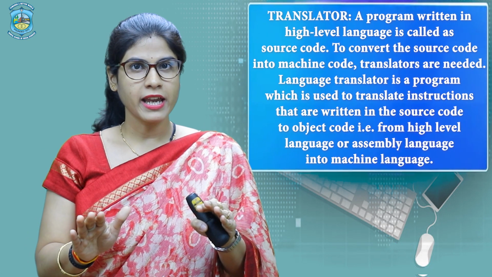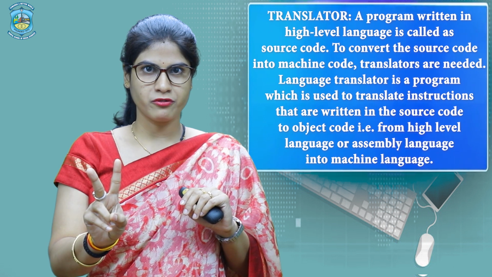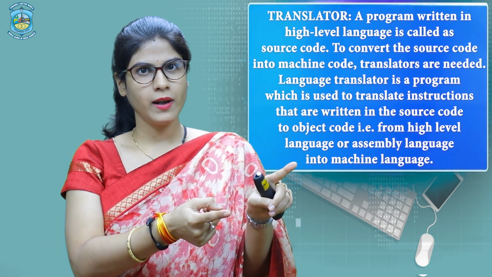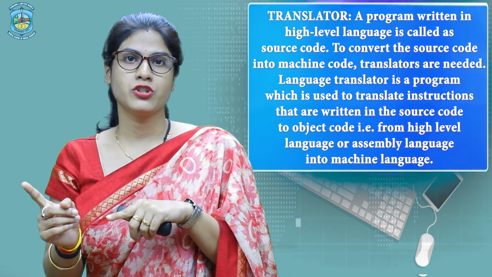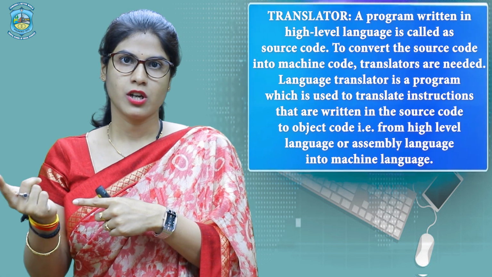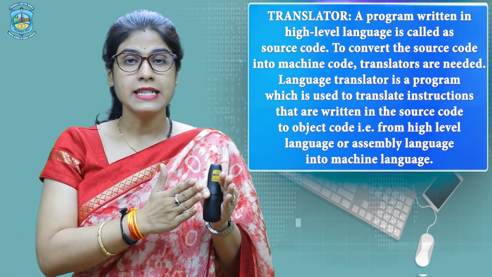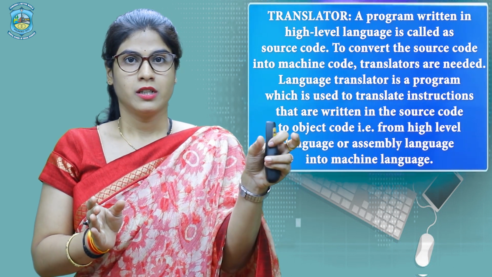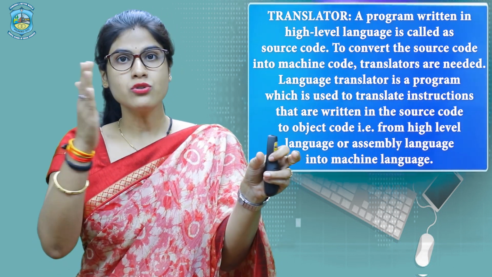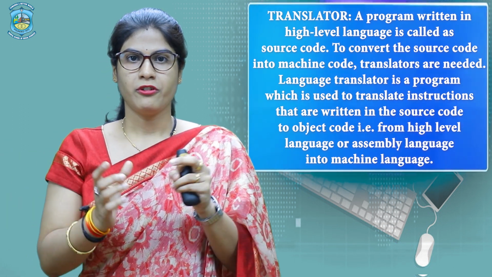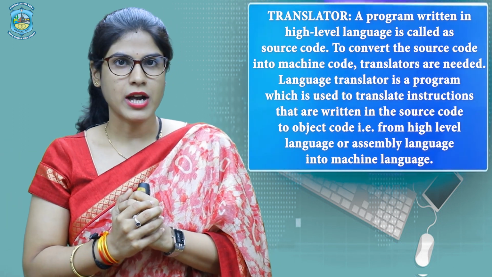Do not get confused, we have two types of code here. First is source code, which is written in a high level language, and the other is machine code, that is object code, written in a machine level language. So, the translator is needed to convert this source code, the high level language, into object code, that is machine language. Fine. So, this is all about the translator.